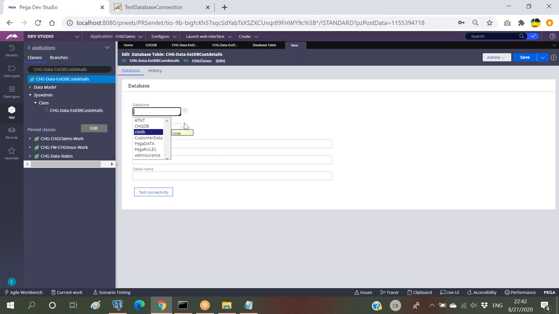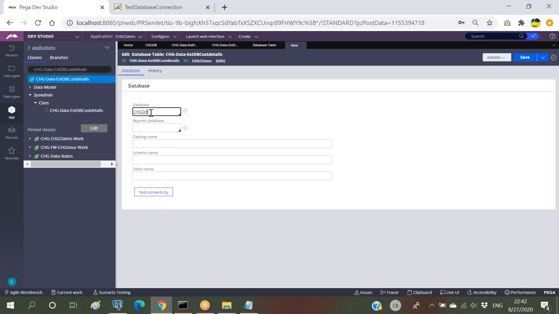So first let us check whether the applicable database is there or not. This is my database. By default we will be having Postgres. If you are trying to check for anything, you will be having Postgres only. But now I want to connect the table which is in this particular database. So I'm trying to link the database table here, and this is mandatory.